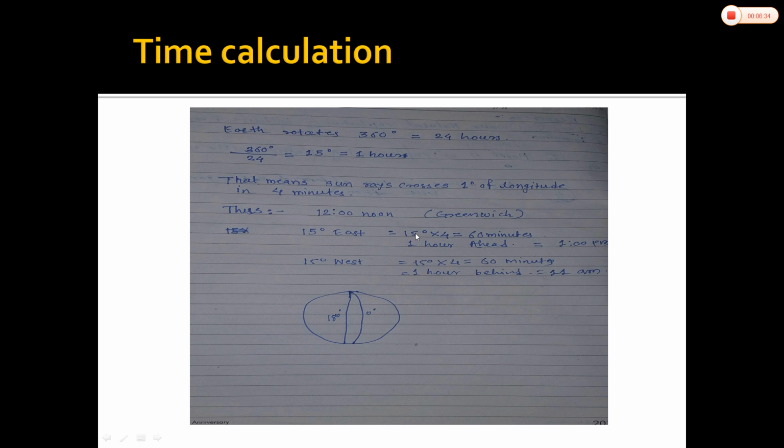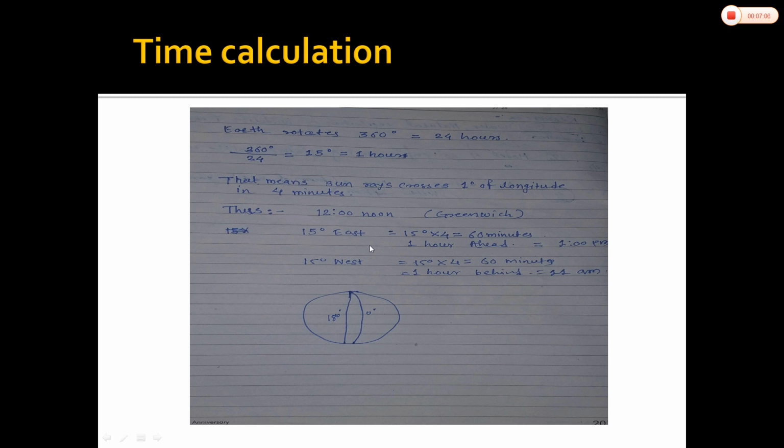15 degrees east into 4. Why 4? Because each degree of longitude is crossed by the sun rays in 4 minutes. So in this manner, how many minutes will be taken by the sun rays to cross 15 degrees of one time zone? 15 degrees into 4 is equal to 60 minutes. That means 15 degrees will be crossed by the sun rays in 60 minutes, means in 1 hour.